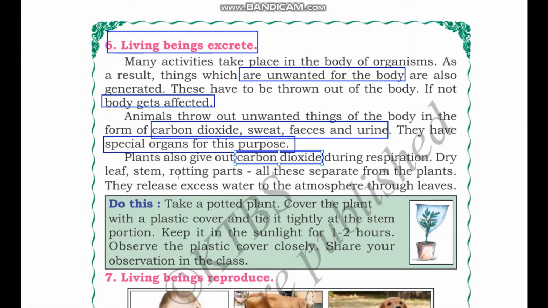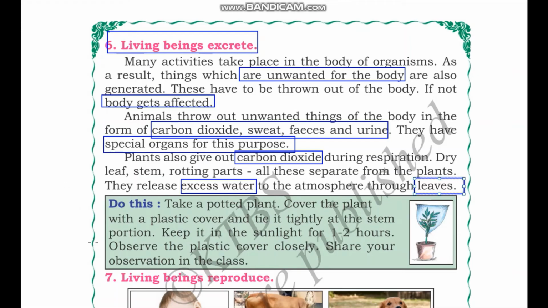They release excess water. Whenever the plant absorbs water, if the water is in excess, they release it to the atmosphere. That is, they release it to the outside world through the leaves. So these are the different ways through which living beings excrete.